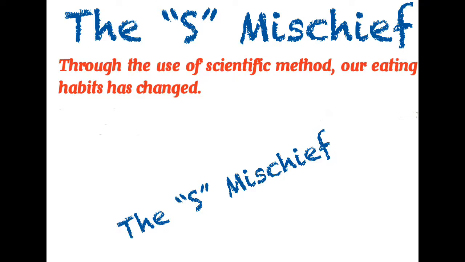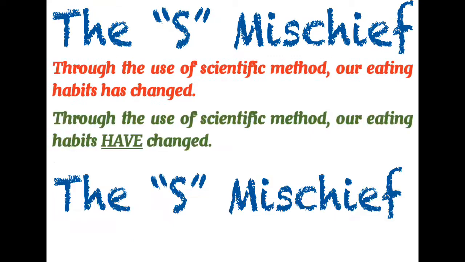Now I hope you have found out the mistake in the sentence. Through the use of scientific method, our eating habits... Now the head word in the subject is habits. Habits must take have. We have seen that a plural verb takes have. The correct sentence is, through the use of scientific method, our eating habits have changed, not has changed.